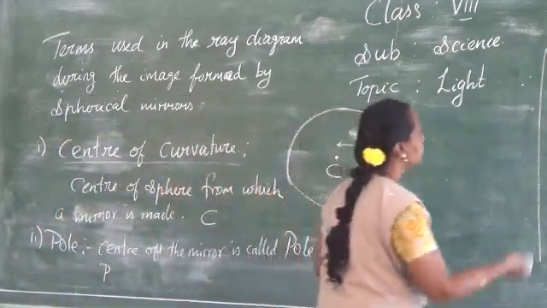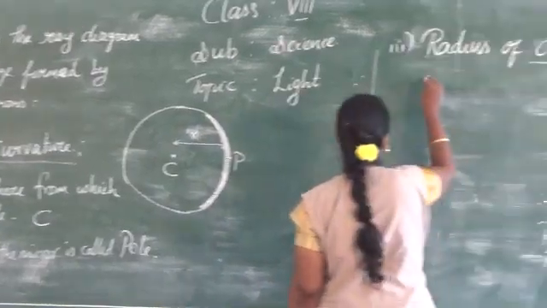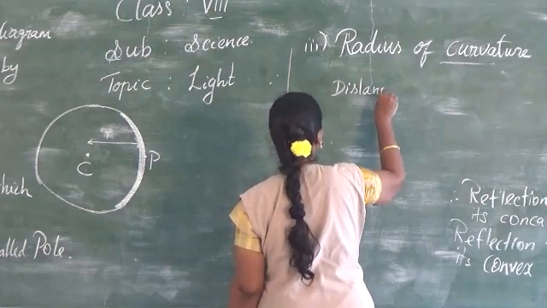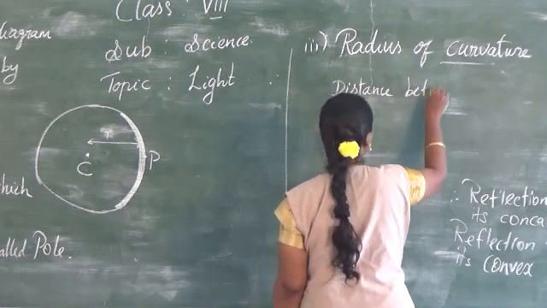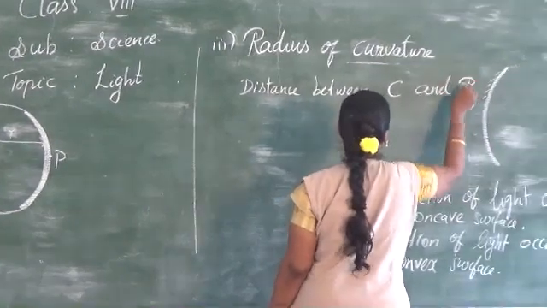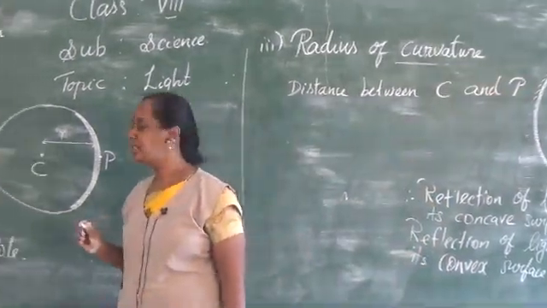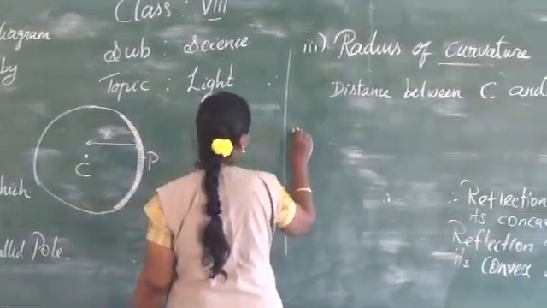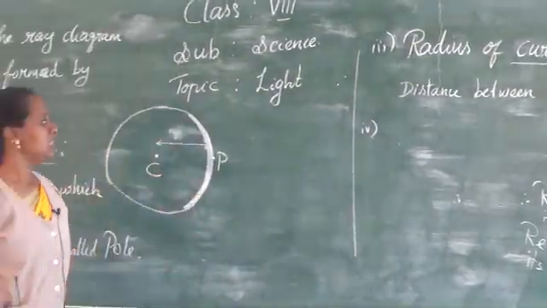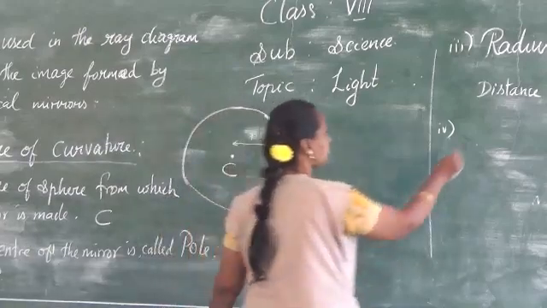The next term. So I'll write here distance between, in short form C and P. You know what is C now? C is center of curvature and P is pole. The next term we are going to learn is nothing but principal axis.